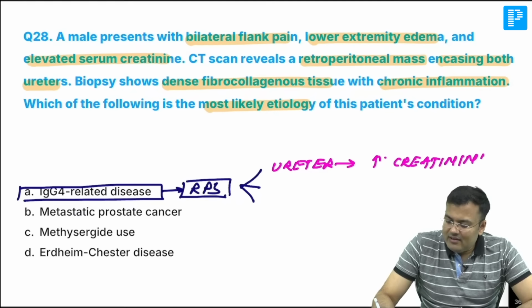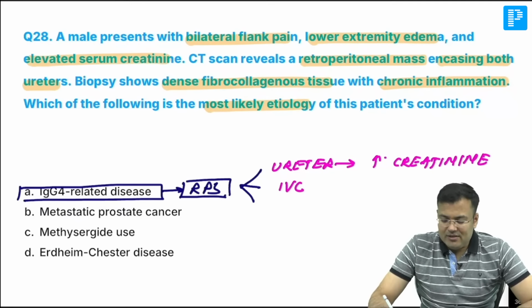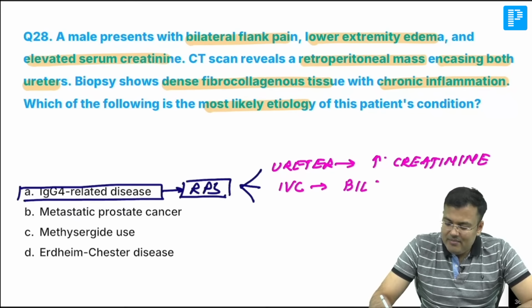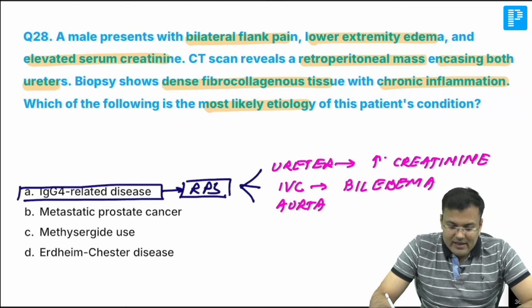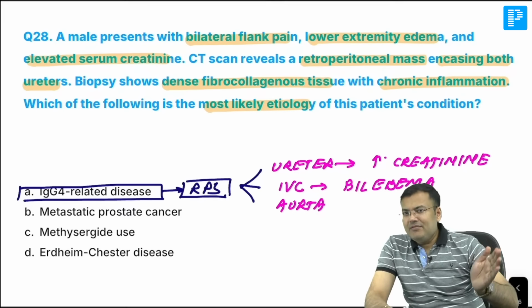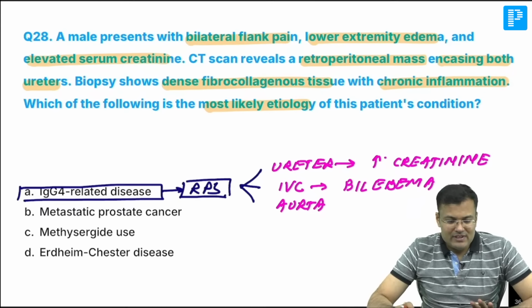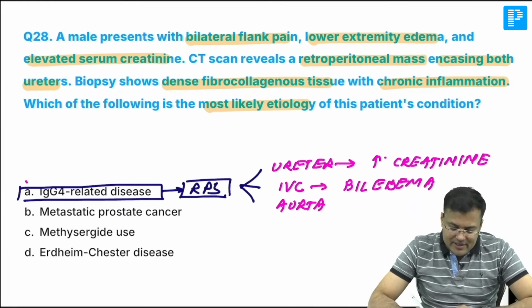Patient will be having bilateral hydronephrosis. Next, there is involvement of the IVC. If the IVC is compressed, what will happen? Bilateral edema. And in some cases, there can be compression of the aorta. So this patient is having IgG4 mediated retroperitoneal fibrosis. Okay? So correct answer is option A.